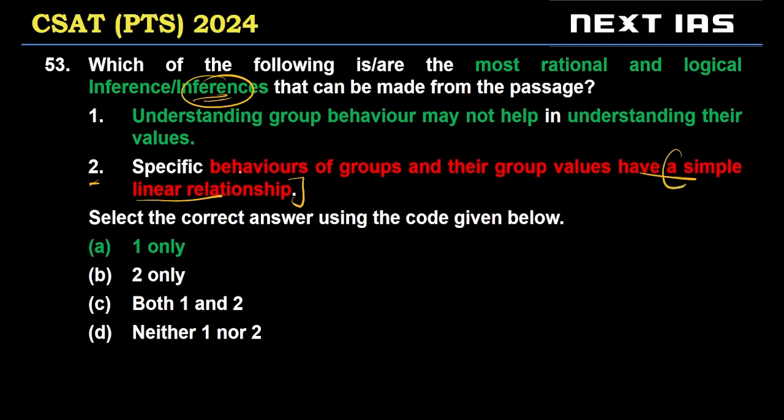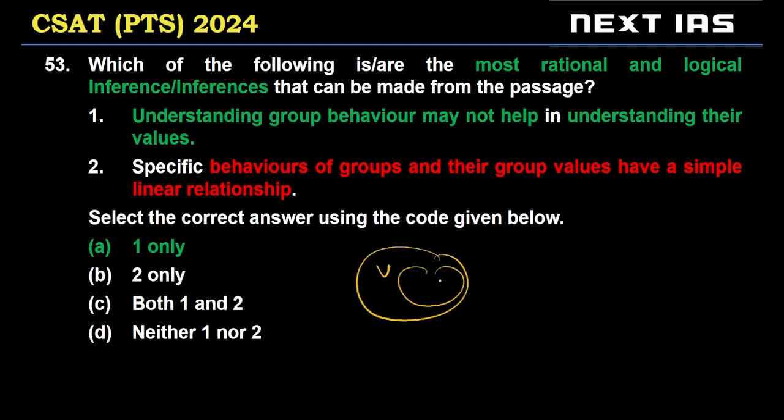But in any case, specific behaviors and their values have a linear relationship, straightforward relationship. This is not true because there is a general mismatch between values and behavior. Behavior is a subset of values. So it can't be a simple linear relationship. So 2 is invalid.